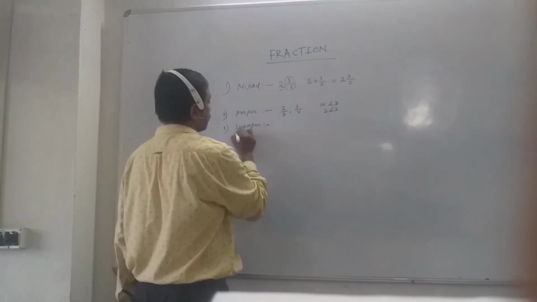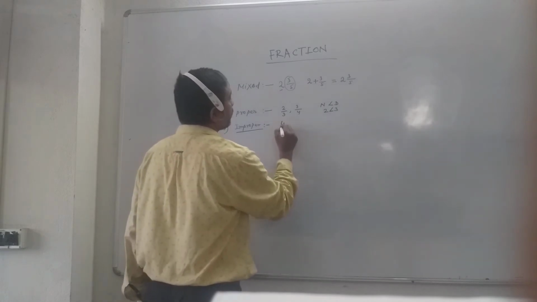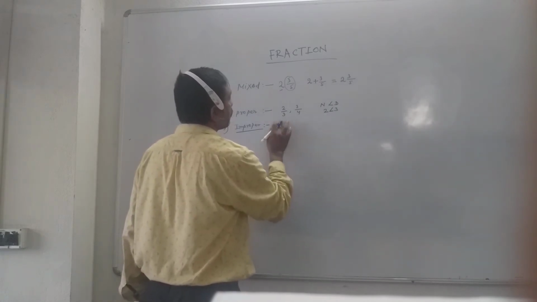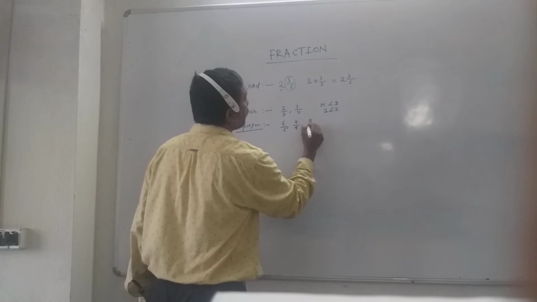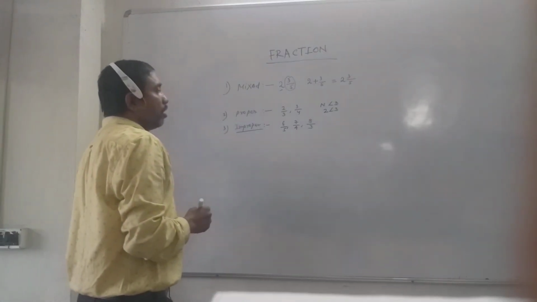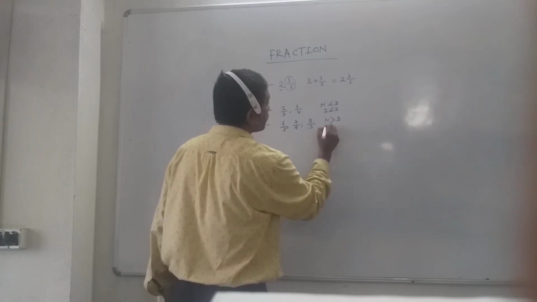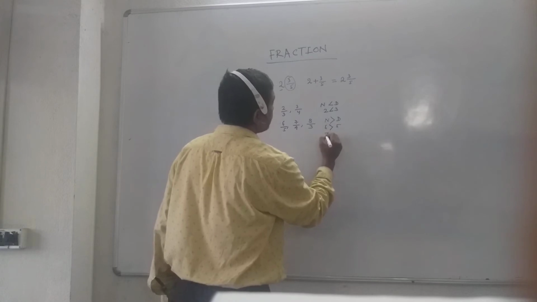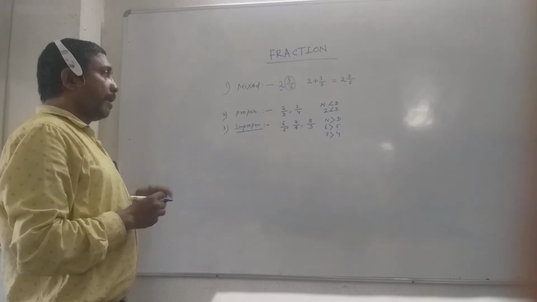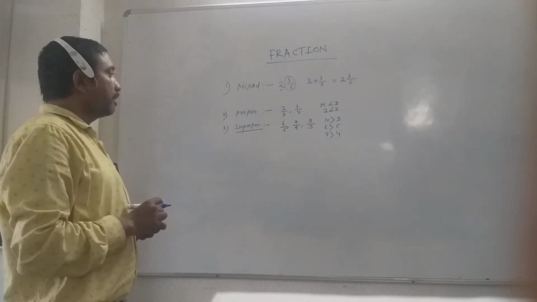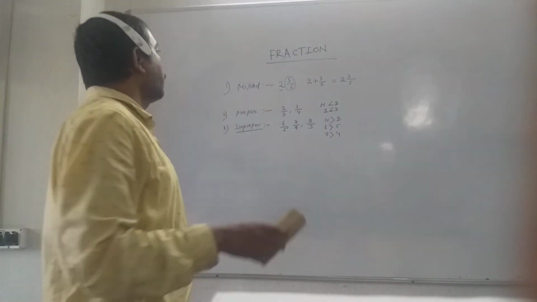Next, improper fraction, like 6 by 5, 7 by 4, 8 by 3. Look here, the numerator is greater than the denominator. In the first case 6 is greater than 5. Here 7 is greater than 4. In that case the numerator is greater than the denominator, so you can say that these are improper fractions. I think you must have the idea about different types of fractions.